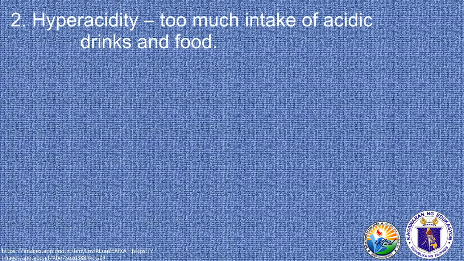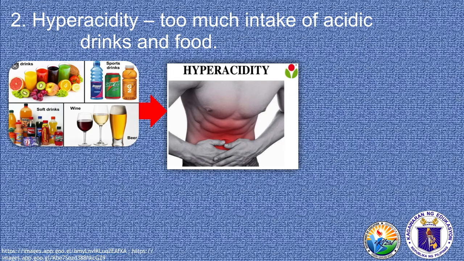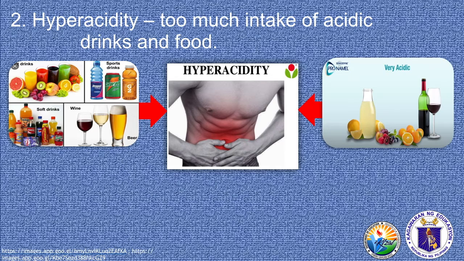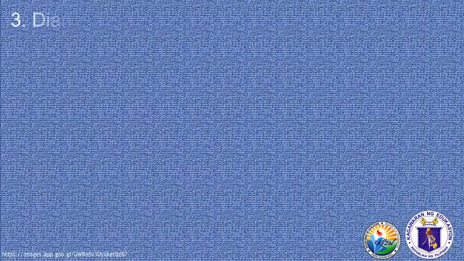Number 2 is hyperacidity. Too much intake of acidic drinks and food. So this is very opposite of ulcer, because in this case, your stomach has something in it, and it actually contains too much of not healthy food and drinks. So the food that you need to avoid are eating too much oranges, lemon, papaya, banana, strawberry, and many others. The same goes to the drinks like wine and orange juice.